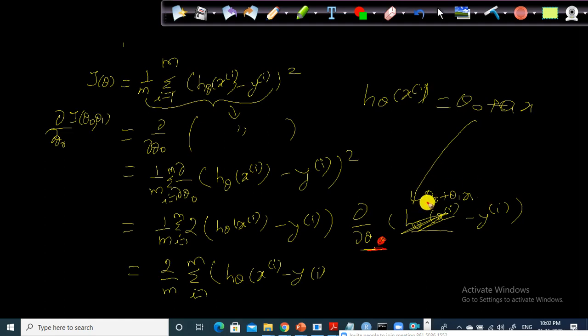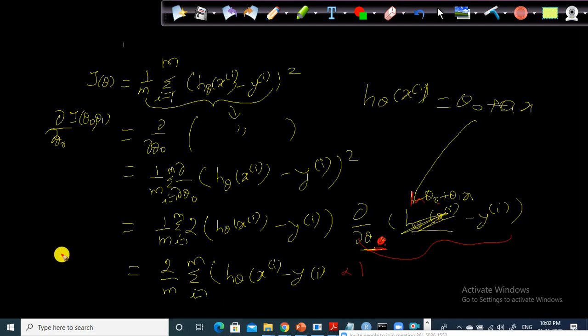So theta naught is multiplied by 1, right? Theta naught into 1 is 1. When you take the partial derivative of theta naught with respect to theta naught, it is 1. So the entire thing will become 1 here, into 1.